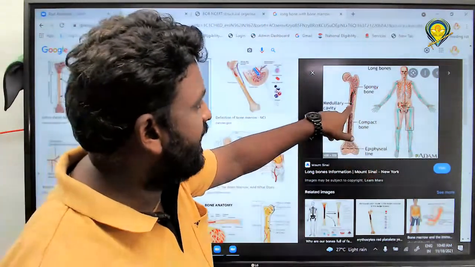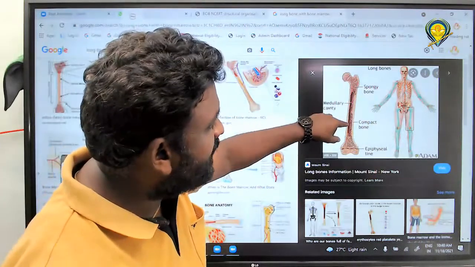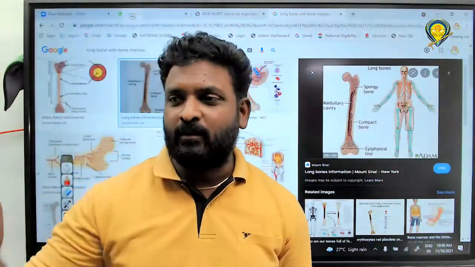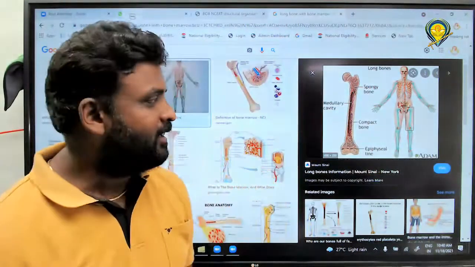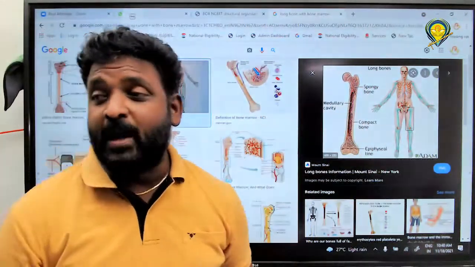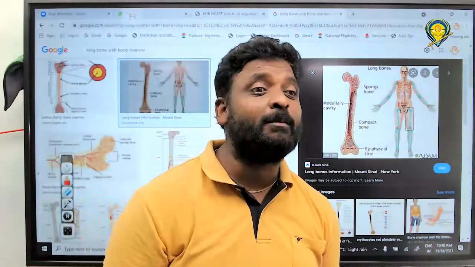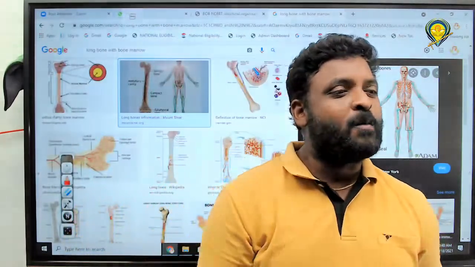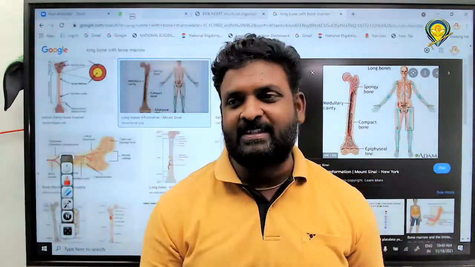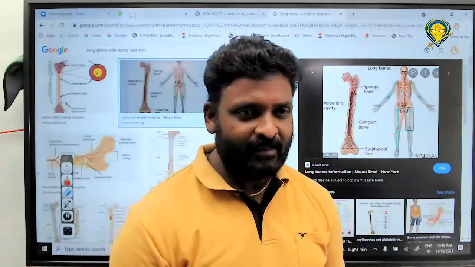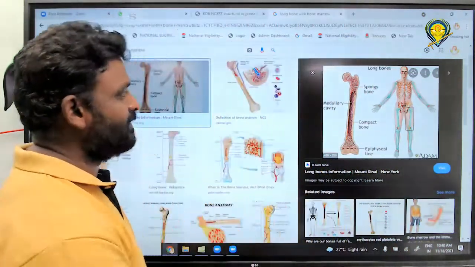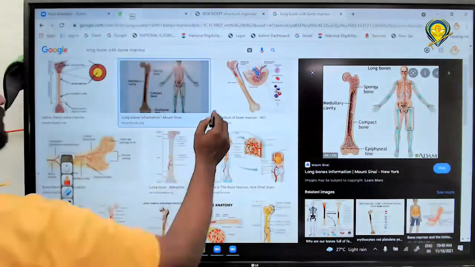Right? Exactly. And that too, here, what is the presence here? In bone, bone marrow. Right? So, bone marrow is the site of production of blood cells. What is the function of bone marrow? It is the site of production of blood cells. Right or wrong? Right? That's it. Please write it, all of you.